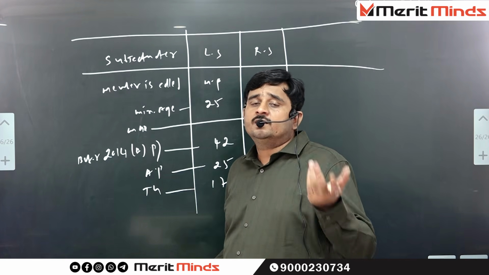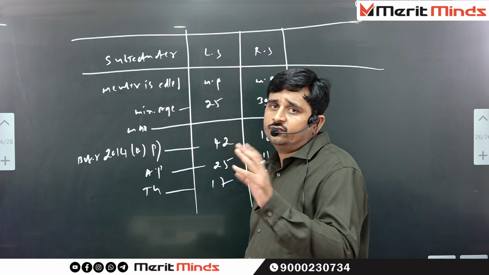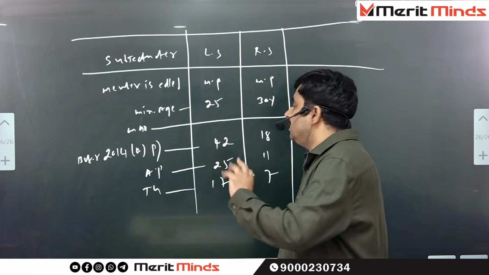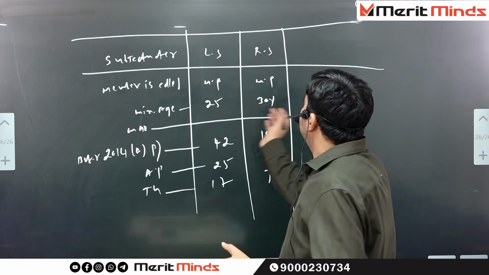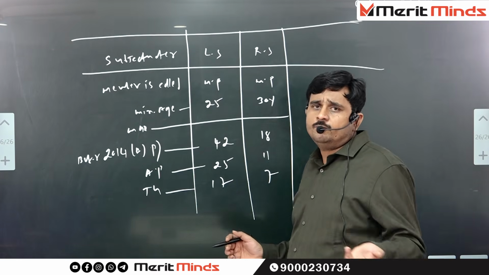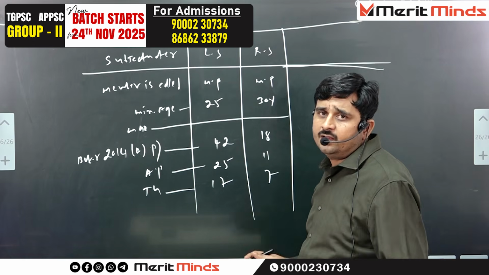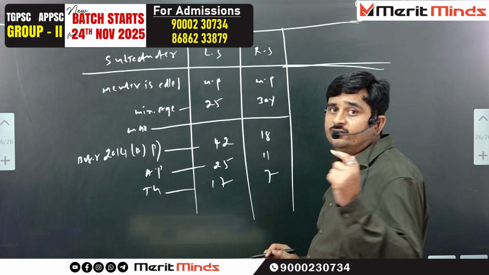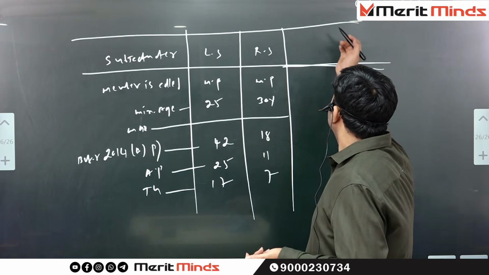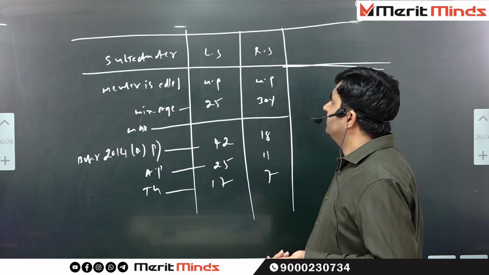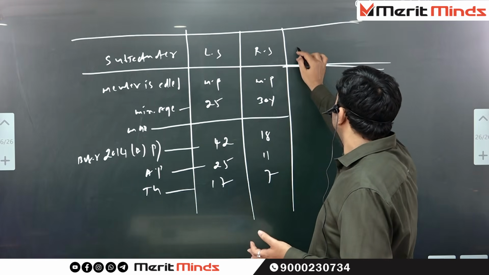instead of reading 30 to 40 pages, you have a chance to make a table. Within the table, we have a chance to post each and everything. Within the 2 pages, we have a chance to cover it. Even if you have creativity, if you organize 4 columns, even that is good. For example, instead of only Lok Sabha and Rajya Sabha, if you make the table with 4 columns,